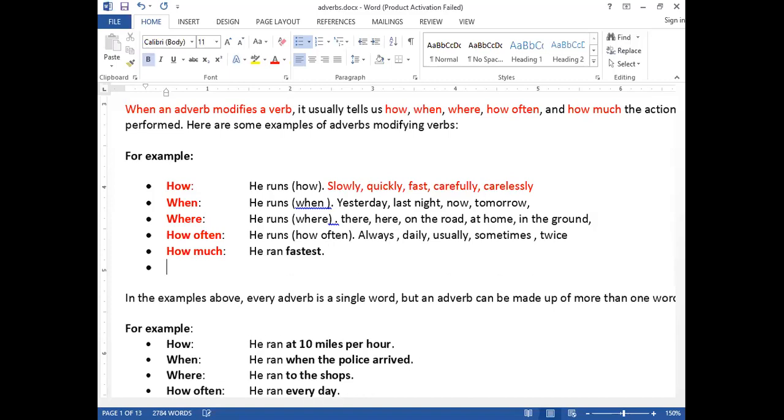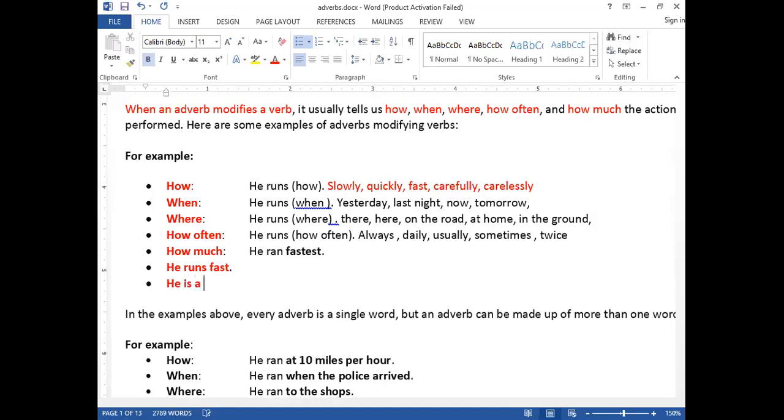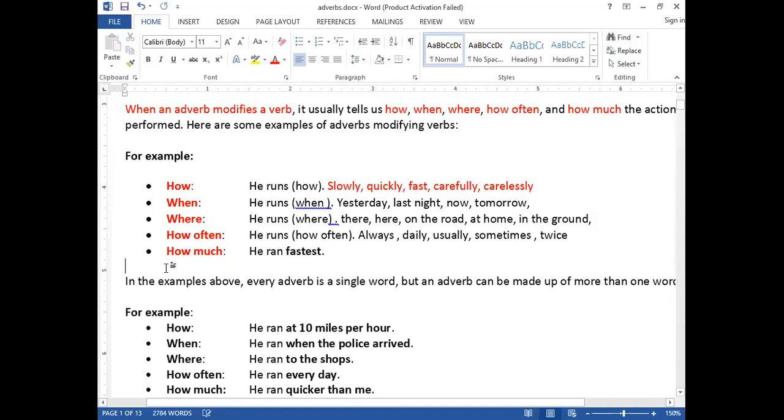Look, for example, if I say, he runs. How does he run? He runs fast. Fast. We don't have any noun after this. But if I say, he is a fast runner. Now look here. Runner is what? It's a noun, the name of a person. Fast in this case is called an adjective. So if you use a noun after them, it becomes an adjective then. But not in all cases. We will study as we move, inshallah. We will study all those things. Clear?